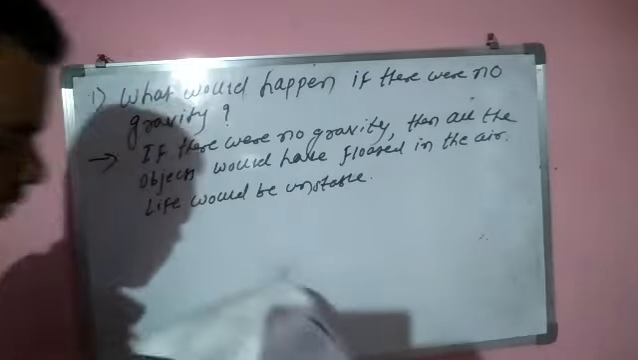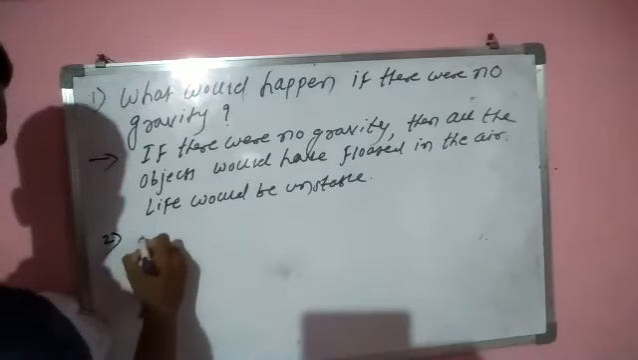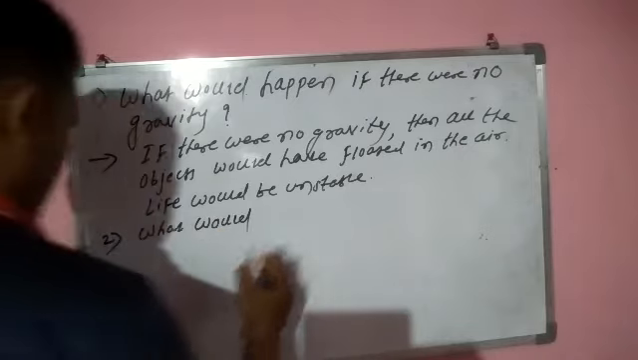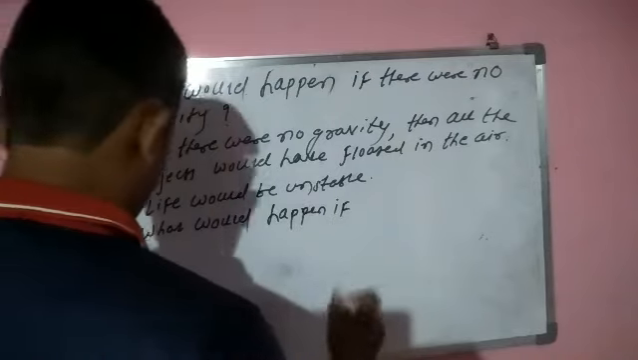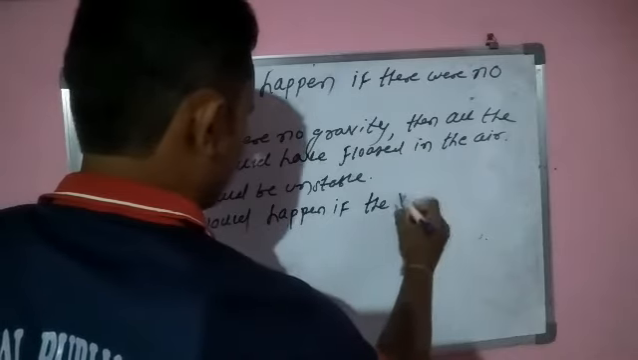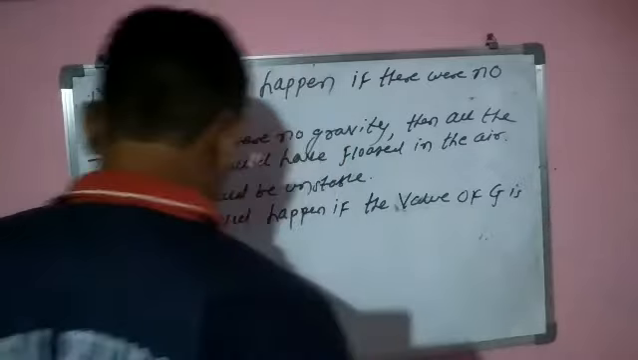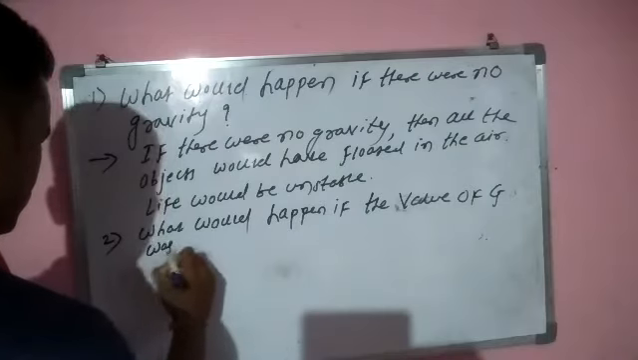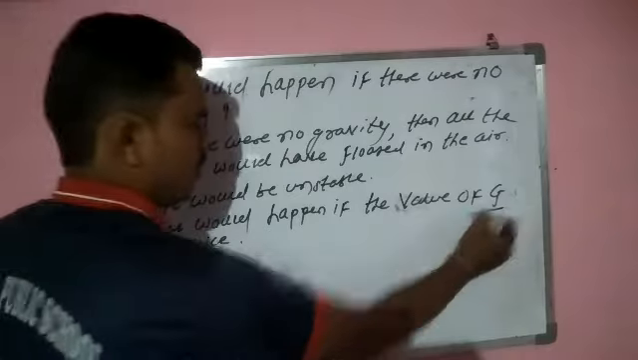नेक्स्ट वन, what would happen if the value of g was twice? नेक्स्ट क्वेश्चन आपको पूछा है, what would happen if the value of g is twice, if the value of g was twice? अगर g की वैल्यू अगर twice होती है तो what will happen?